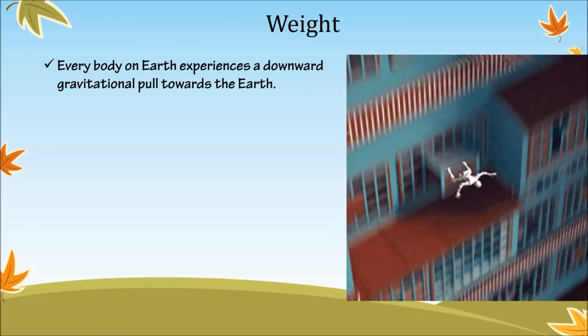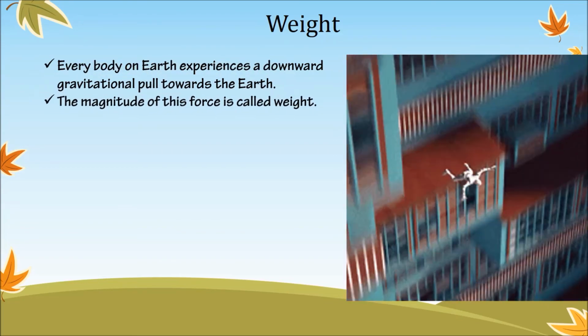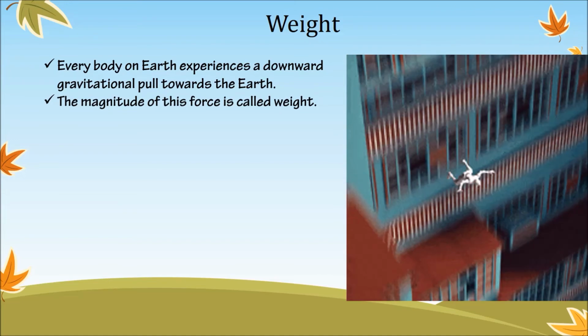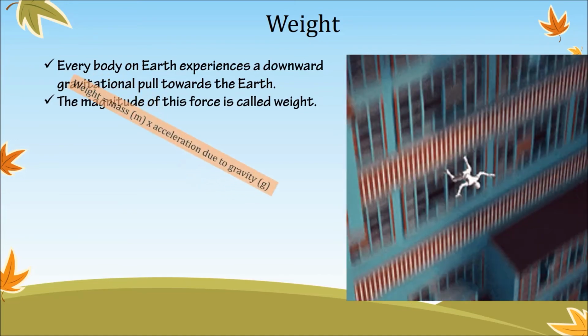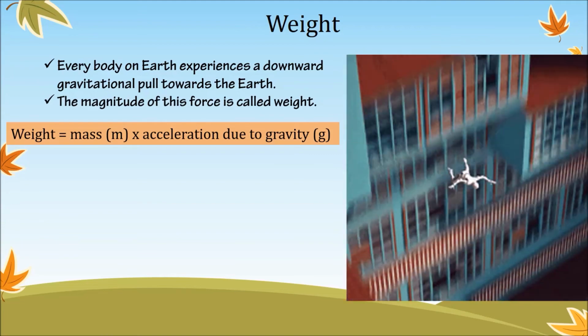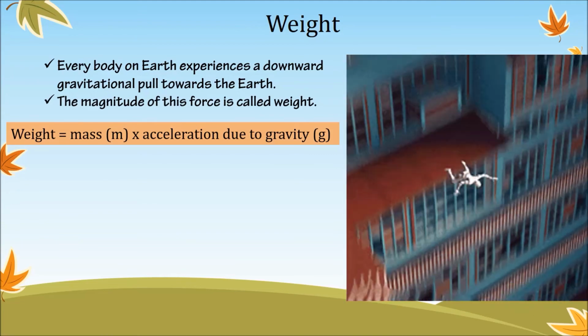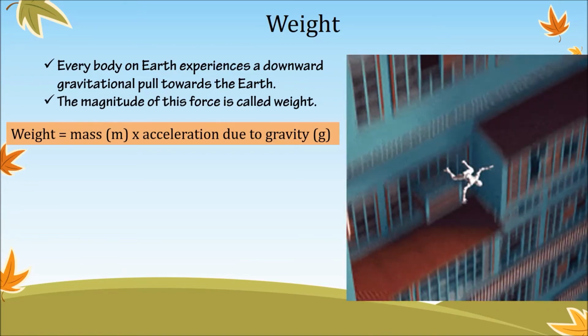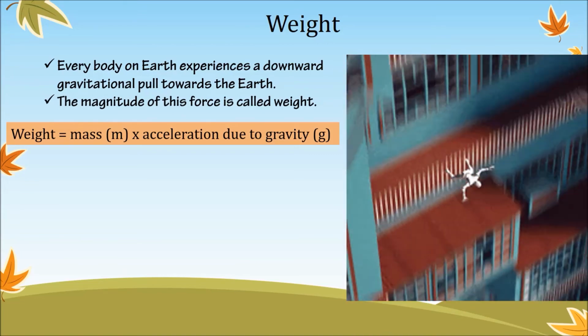So, what is weight? The magnitude of this gravitational pull or force is called weight. Weight of a person or an object will be its mass multiplied by acceleration due to gravity. Remember, the acceleration due to gravity changes with location.